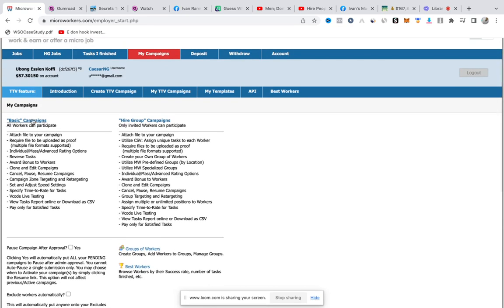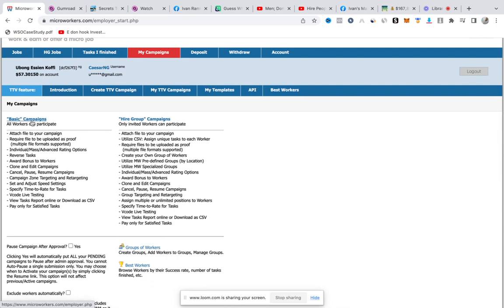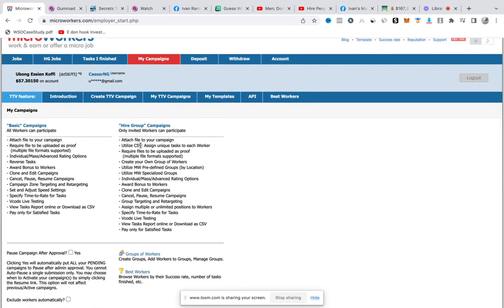Then basic campaign is, as a newbie, if you want to start a fresh campaign, you just start up your basic campaign. But what I like doing basically is to start up with the hire group campaigns. What this does is that Microworkers already grouped these workers for you. They've already put them into groups based on location, based on certain identities. So what you have to do is just pick them in that group and then get started.